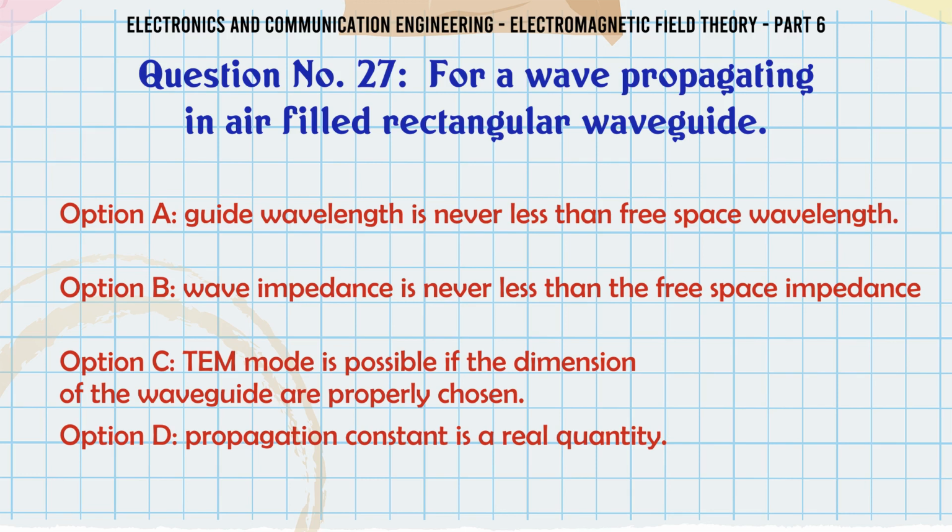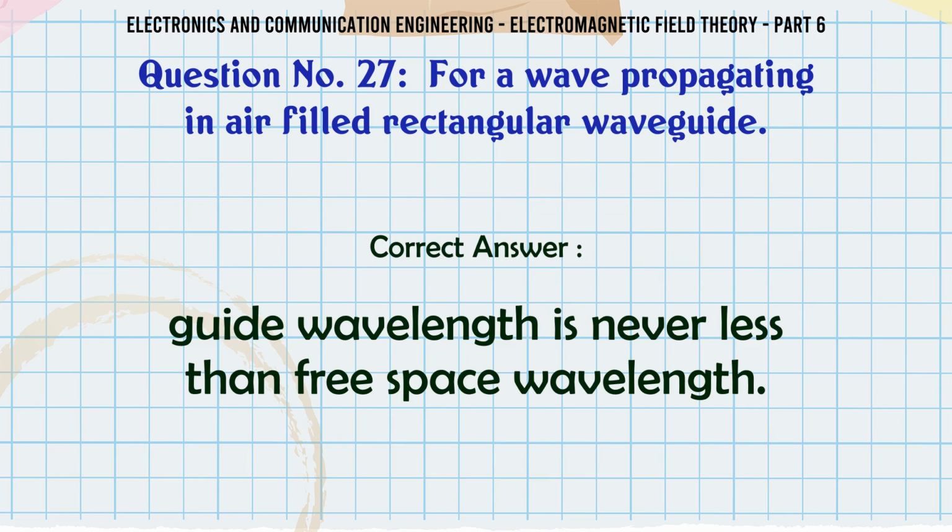For a wave propagating in air-filled rectangular waveguide, A, guide wavelength is never less than free space wavelength. B, wave impedance is never less than the free space impedance. C, TEM mode is possible if the dimension of the waveguide are properly chosen. D, propagation constant is a real quantity. The correct answer is guide wavelength is never less than free space wavelength.